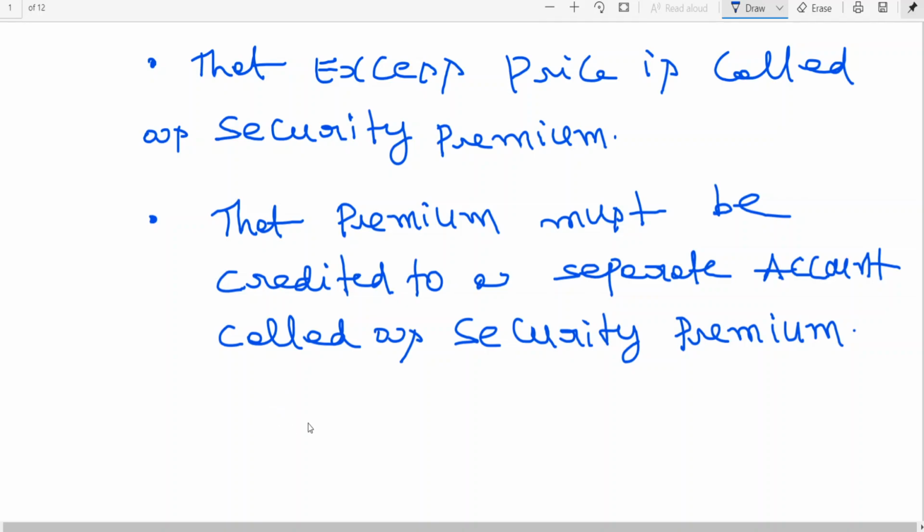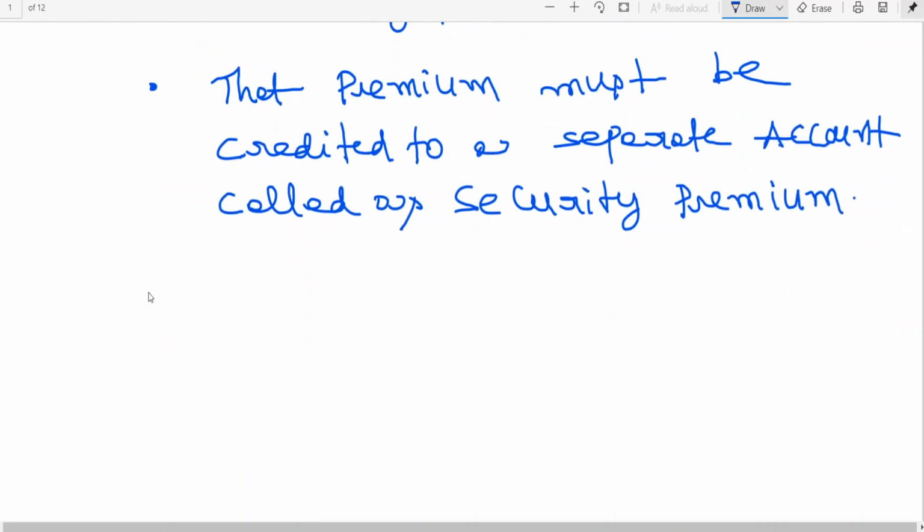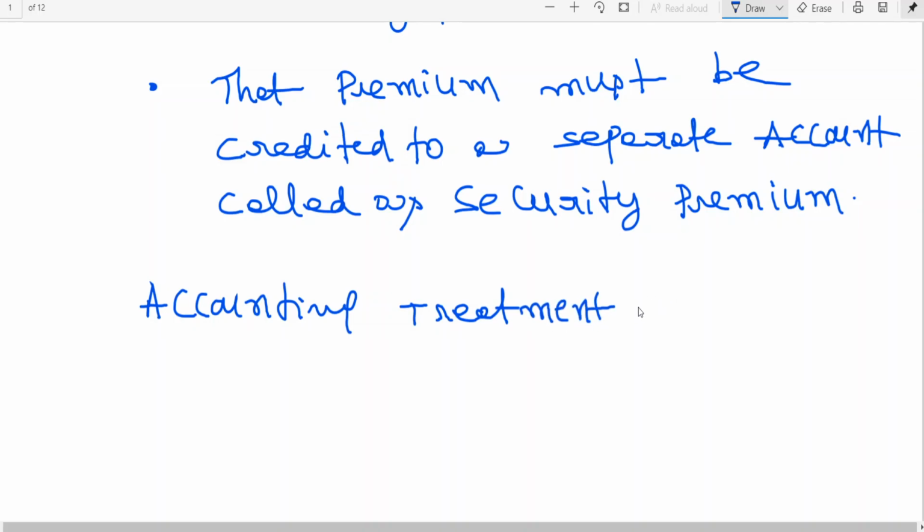Okay, now let us look at the accounting treatment of security premium.